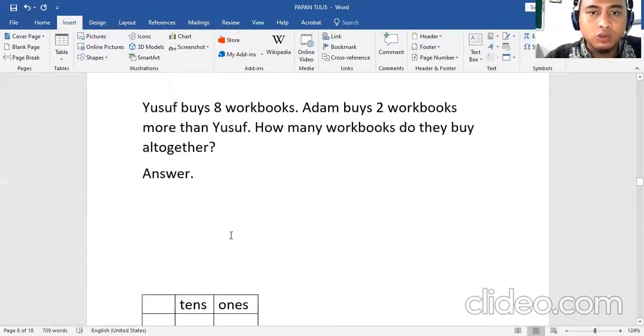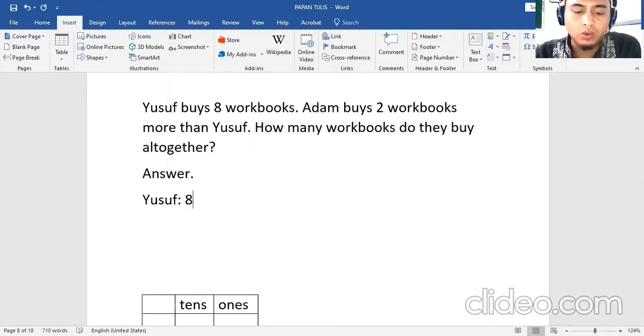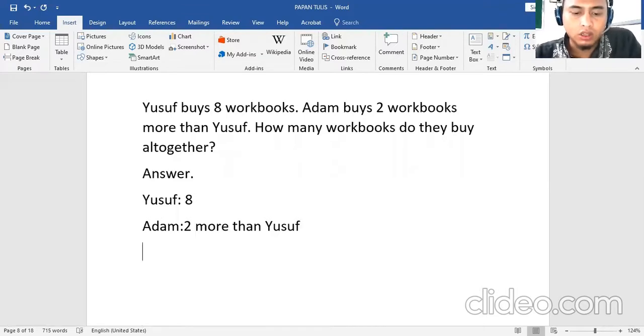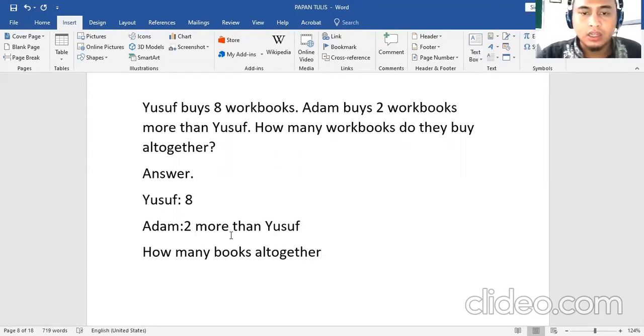First, we should know Yusuf. How many workbooks does Yusuf buy? 8 workbooks. And Adam, how many workbooks does Adam buy? 2 more than Yusuf. Okay. So what is the question? How many books altogether? This is the question.